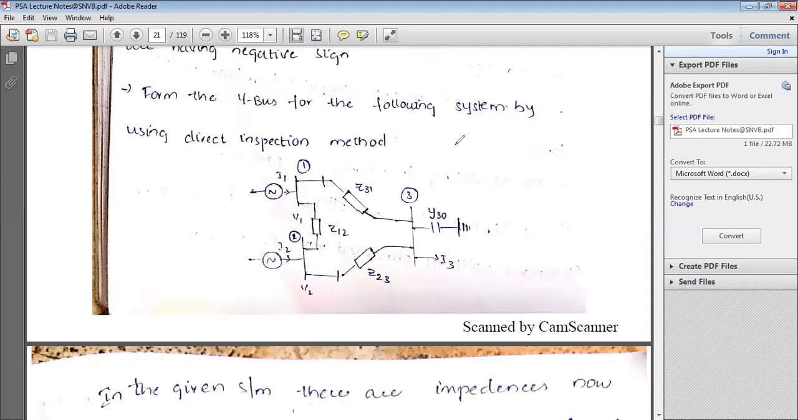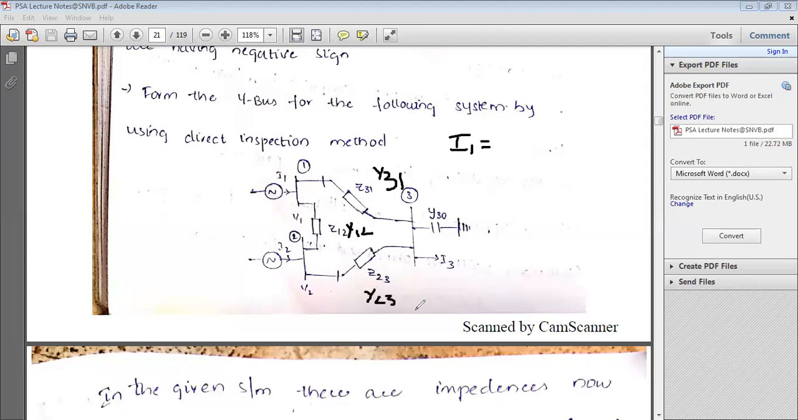Now, first I'm going to write down the first algebraic equation, that is I1. So I1 is equal to, now let us verify how many admittances there are. First of all, you need to convert these impedances to admittances. If you convert this, obviously you will get Y31, you will get Y12, and you will get Y23.